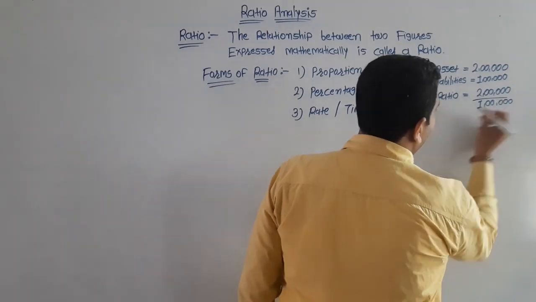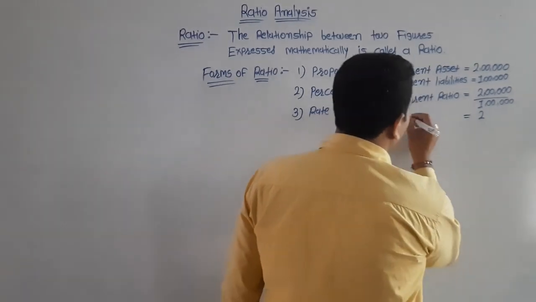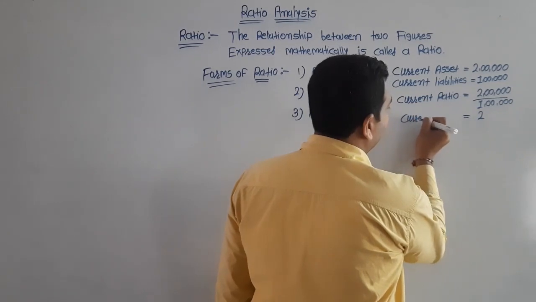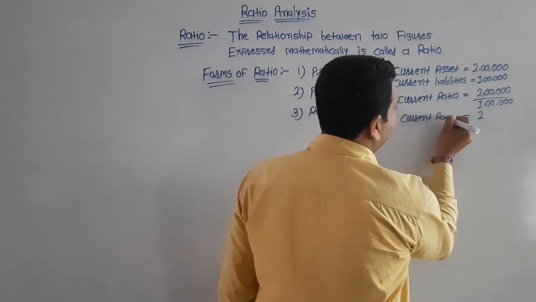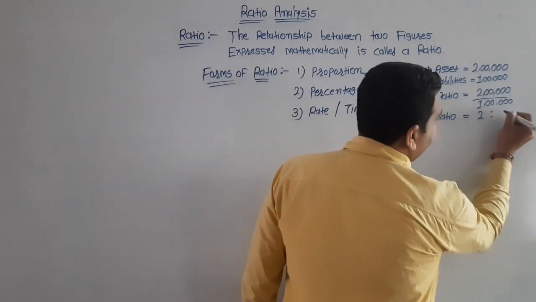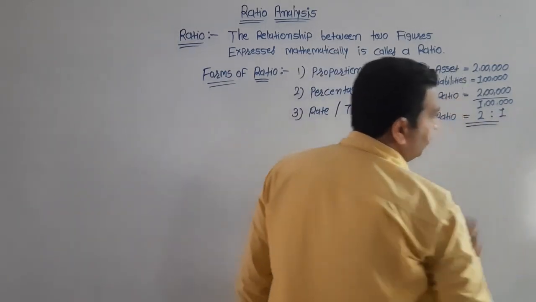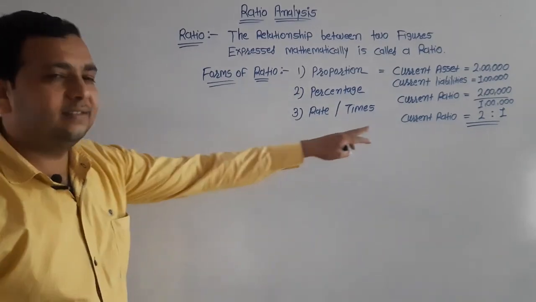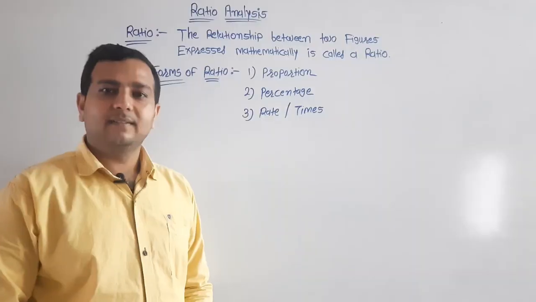So the answer of current ratio is equal to 2, expressed as 2:1. So that is called a proportion.